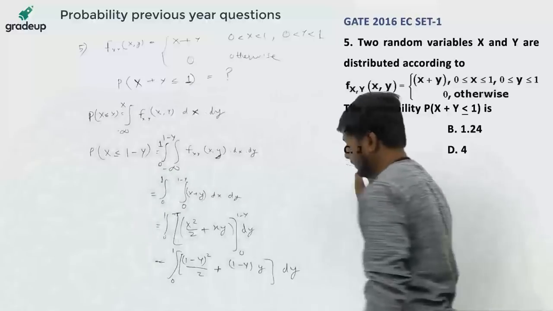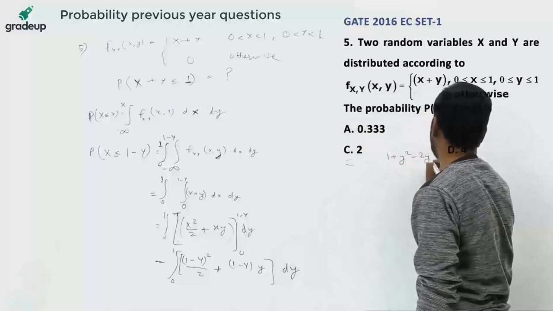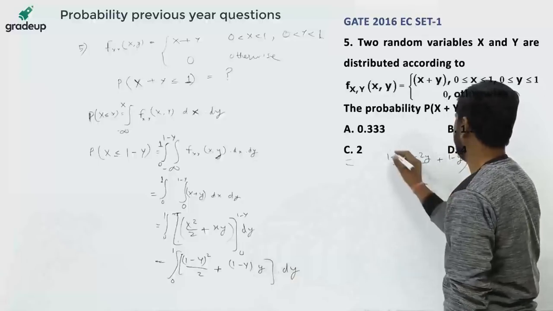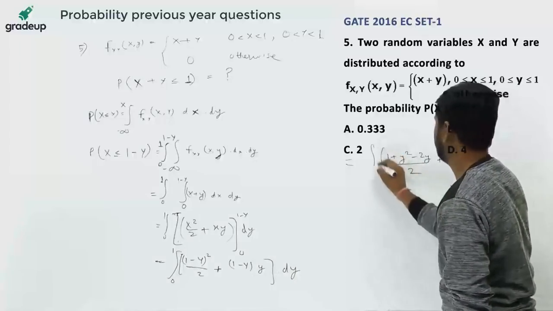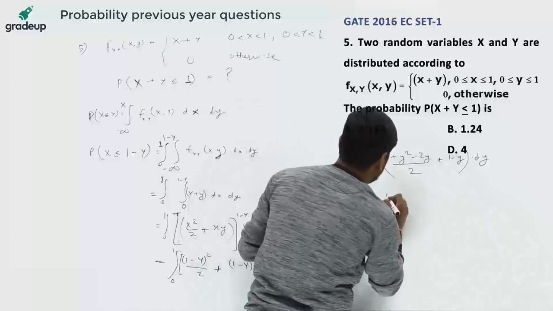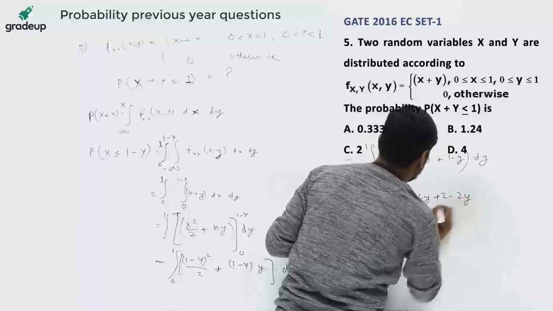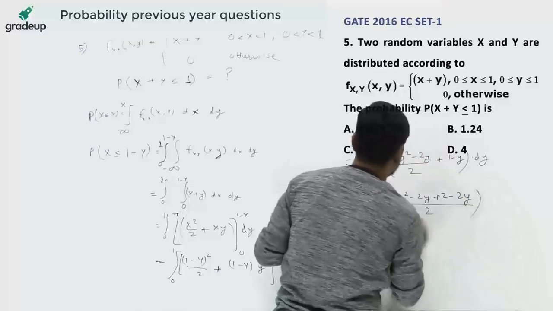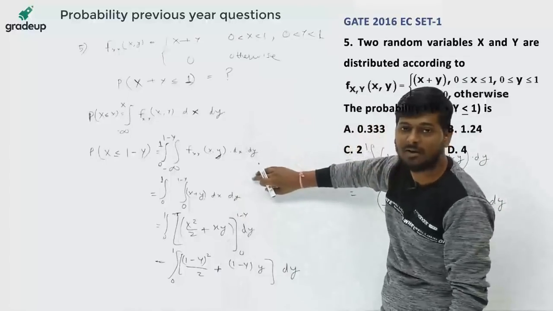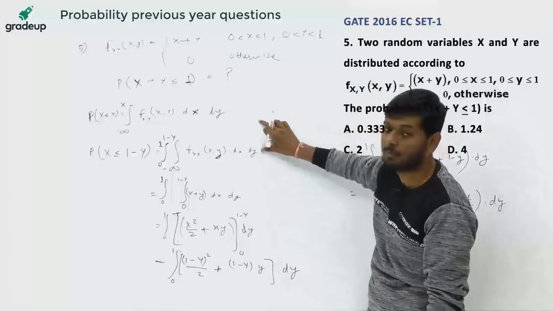Let's solve the question here. So 1 minus y whole square is 1 plus y square minus 2y, divided by 2, plus 1 minus y dy, limits from 0 to 1, is equal to 1 plus y square minus 2y plus 2, I am taking LCM here, plus 2 minus 2y divided by 2. Now this is simple calculation only. The main point of the concept was till here only, till where we have to put the limits. After that this is simple integration solving. Till here we have to apply the concepts of probability.